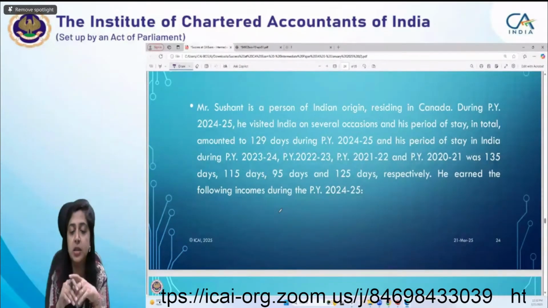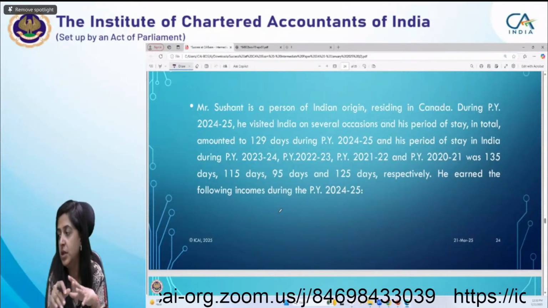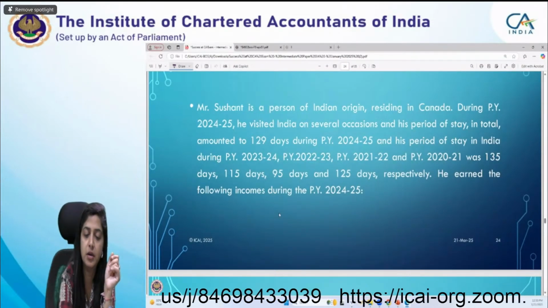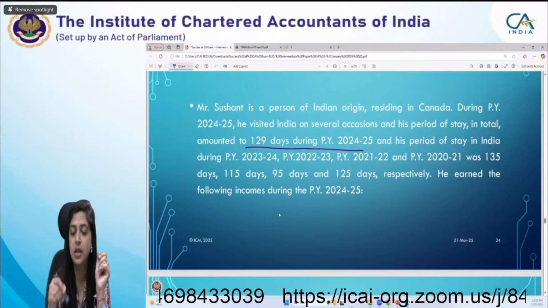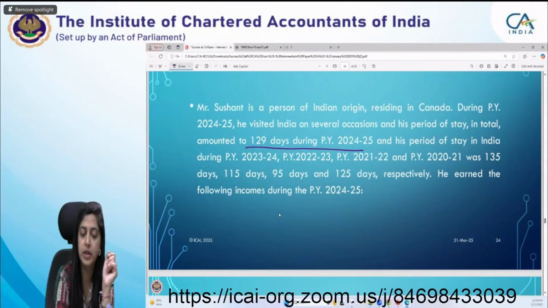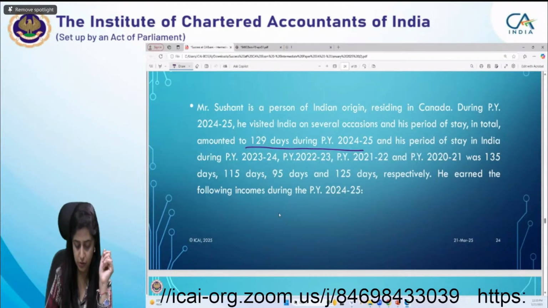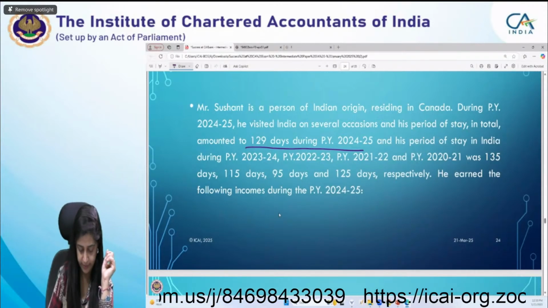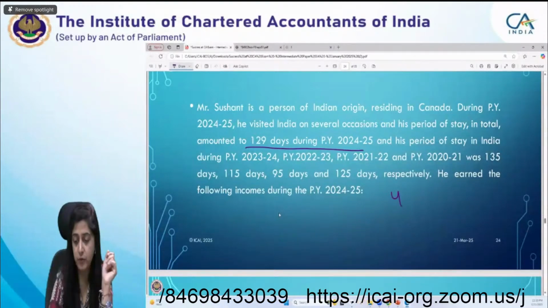Mr. Sushant is a person of Indian origin. He is residing in Canada. During this year, he visited India for 129 days. In the earlier 4 years, he has visited for 135, 115, 95, 125 days. So if I see, for the last 4 years he has visited for a total of 470 days.